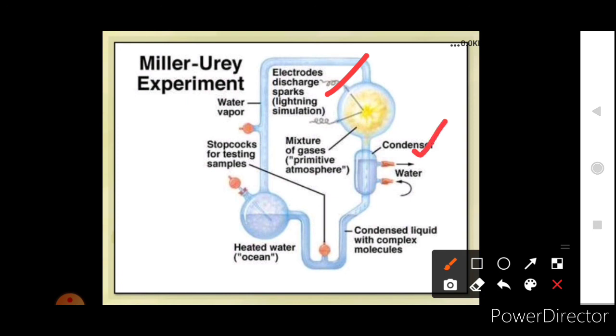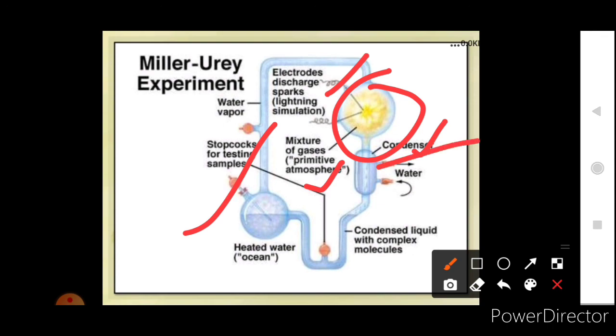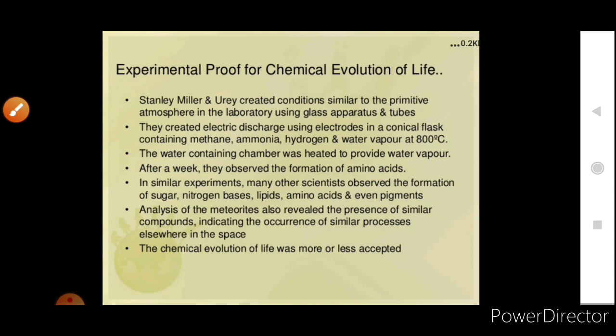This was the condenser which provided the water vapor, and this was a mixture of gases like it would have been on Earth. In this way they formed many compounds which are now essential elements for living organisms. So this chemical evolution was more or less accepted.